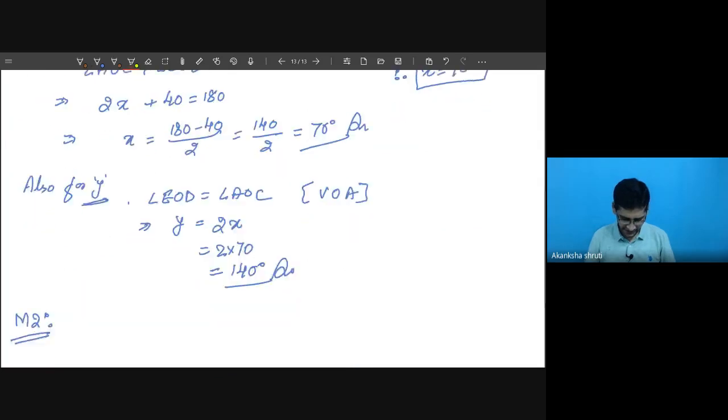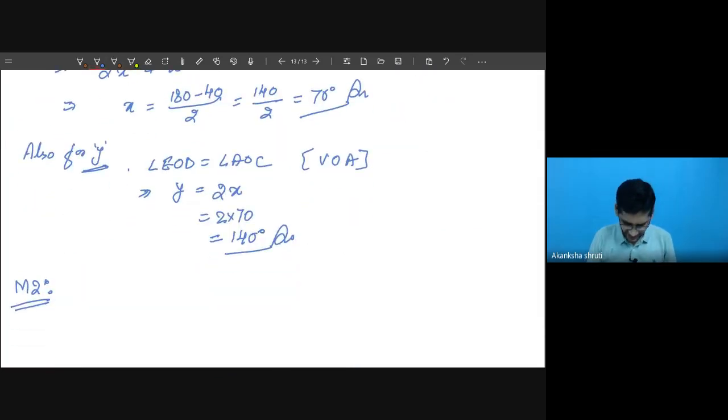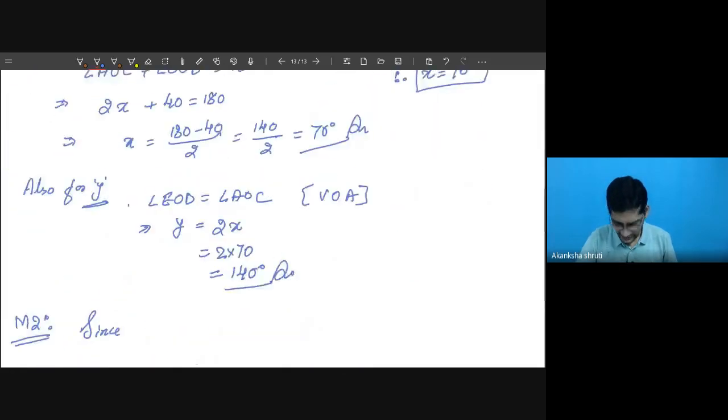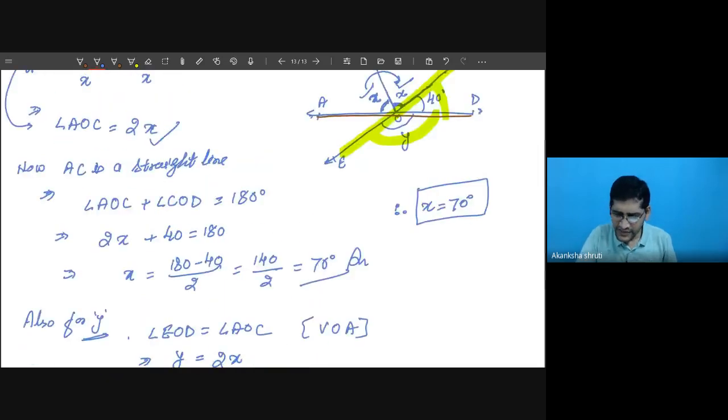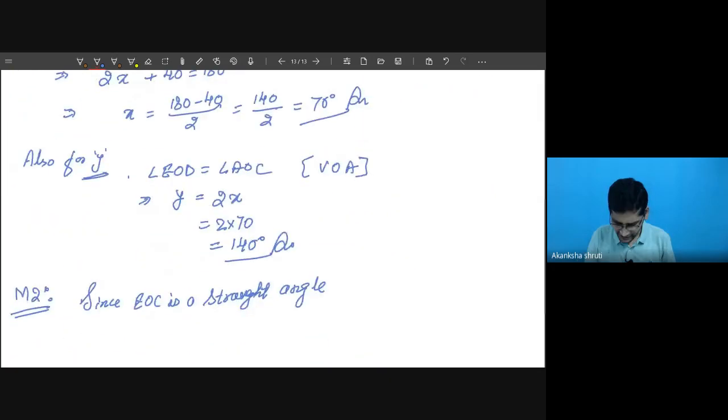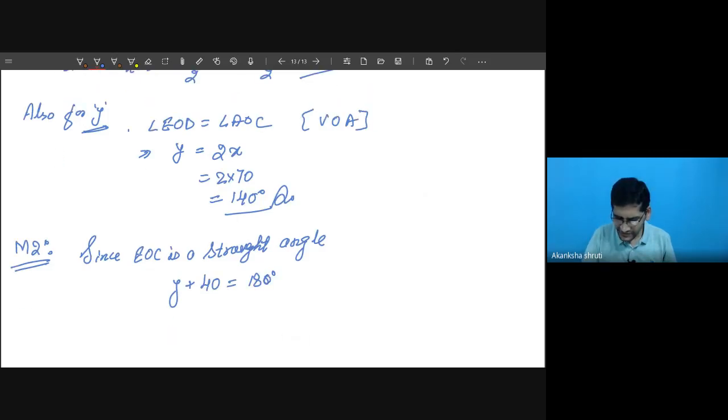So right here, since EOC is a straight line, EOC is a straight angle or a straight line, you may write. It simply means y plus 40 is equals to 180. Can I write directly? Y plus 40 is equals to 180 degree. Since it is the straight angle, it is simply the concept of a straight angle that we have used here.